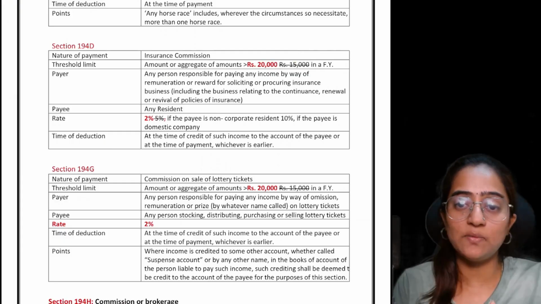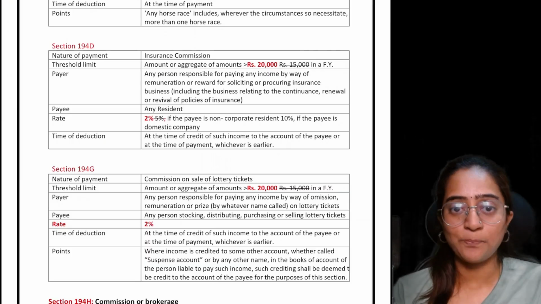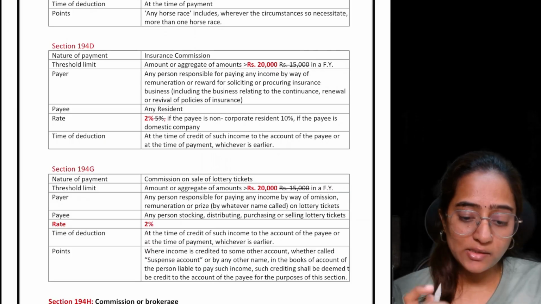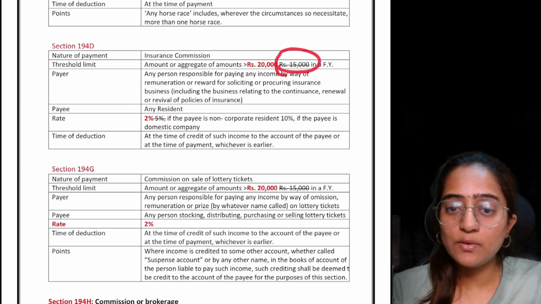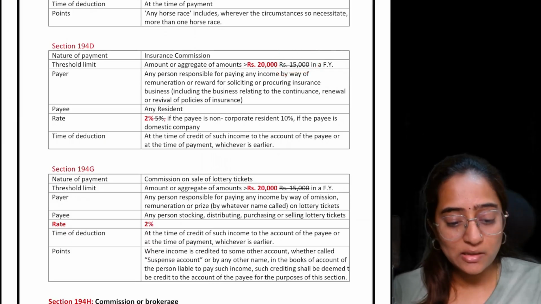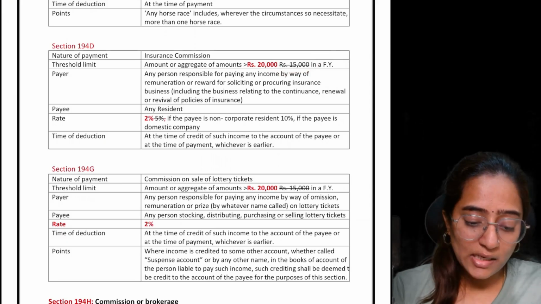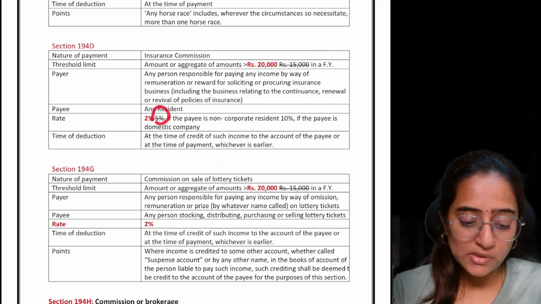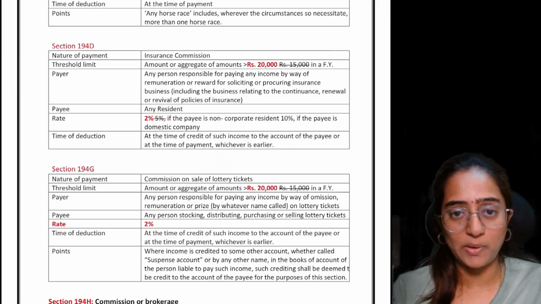Whether the person who is receiving it is taxable or not depends on his individual income status. But for the purpose of TDS, earlier if the commission payment I am making to someone was exceeding 15,000 rupees, I needed to deduct the TDS, earlier at 5%, and then make the remaining payment.